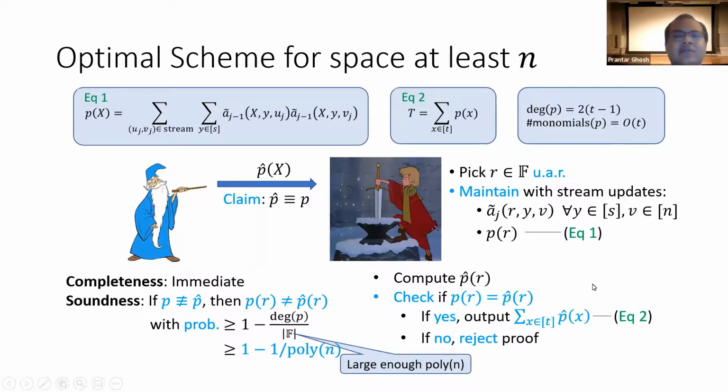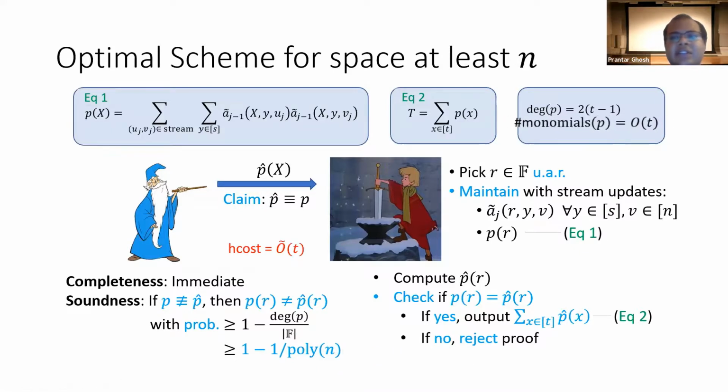So now let's analyze the costs. So recall that the number of monomials required to express P is order T. So the H cost would be O tilde T, where each coefficient is in this field, so will be of size log n.